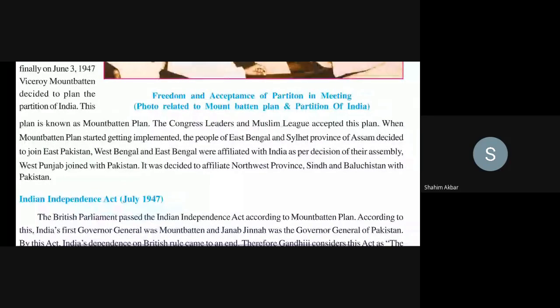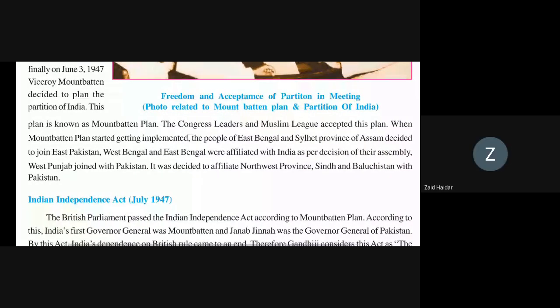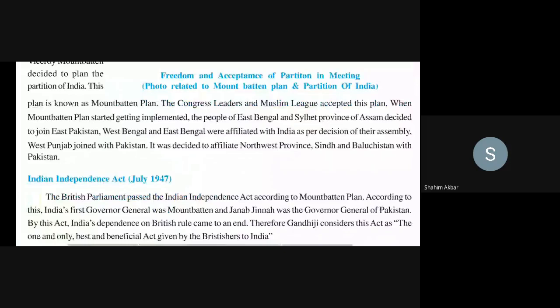When the Mountbatten Plan started getting implemented, the people of East Bengal and the Sylhet province of Assam decided to join Pakistan. West Bengal and East Bengal were affiliated as per the decision of the Assembly. West Bengal and Punjab joined Pakistan.